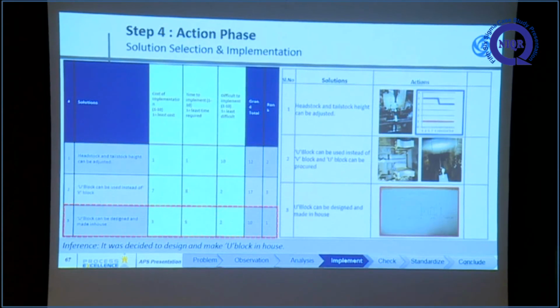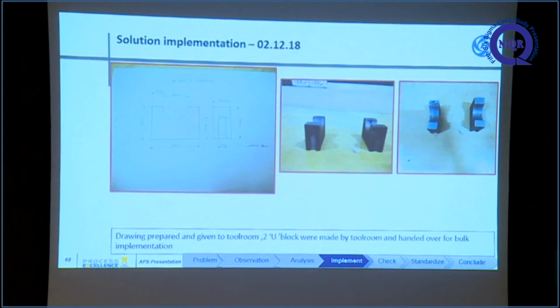So we developed three different solutions. First, the S-stack tail can be adjusted, but we cannot meet the target. Second one is that a U block can be used instead of the V block. We use a U block in the Galdamini auto straightening machine, so similarly we can use the same U block here. So we decided to make a U block in-house. We developed a drawing and gave it to the tool room, and they made and gave two U blocks.